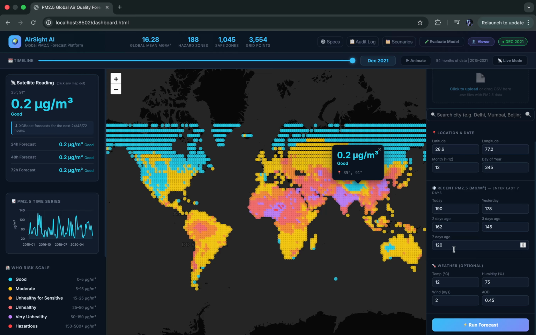The problem is air pollution kills 7 million people annually, and yet most of the world lacks real-time PM 2.5 monitoring. So here is a solution for that. It's a forecasting platform that uses available satellite data combined with XGBoost machine learning to predict air quality for 24, 48, and 72 hours.